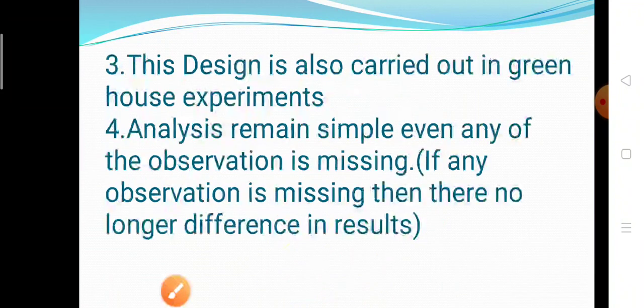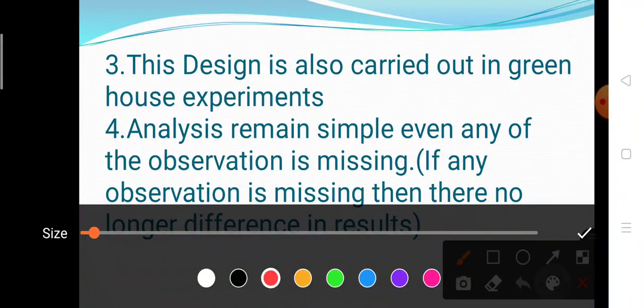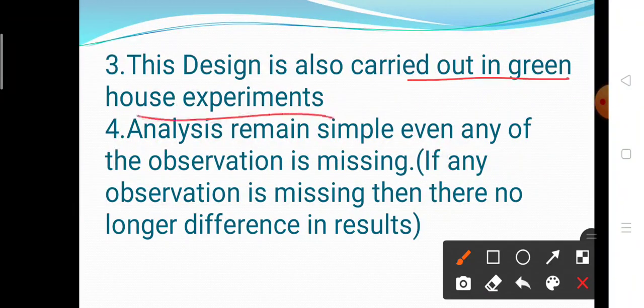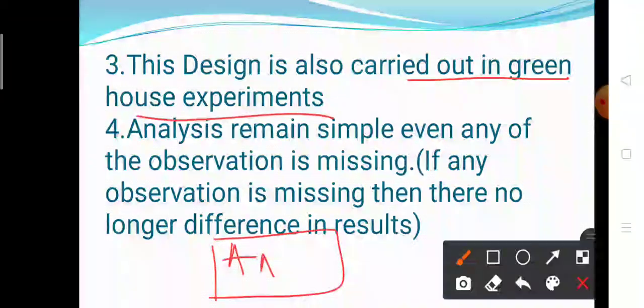Now the third is this design is also carried out in greenhouse experiments. And the last advantage is that analysis remains simple even if any observation is missing. For example, suppose A is applied 4 times and B is applied 2 times, and suppose a value of A is missing in the recording, then still the analysis is simple.